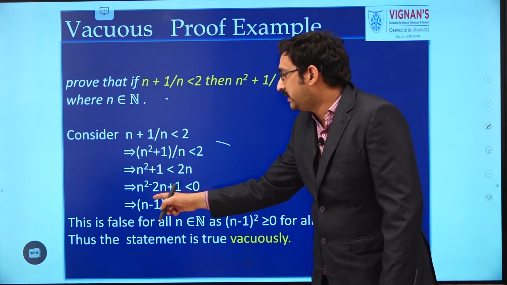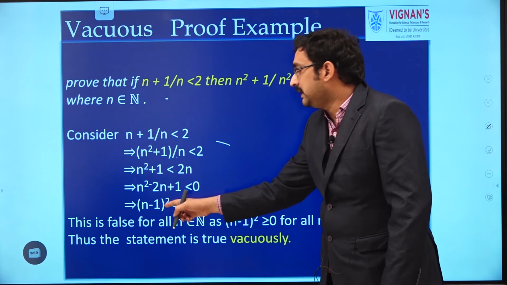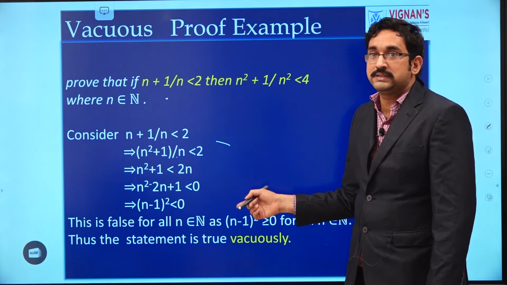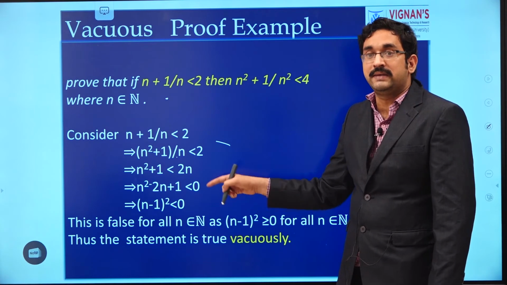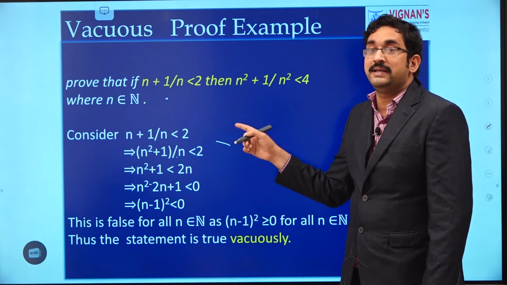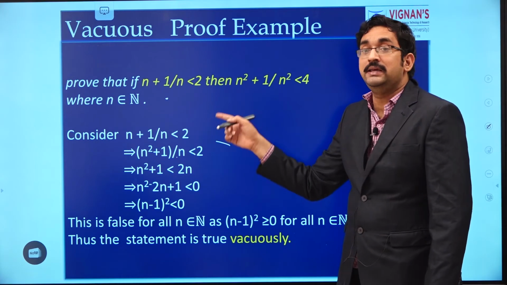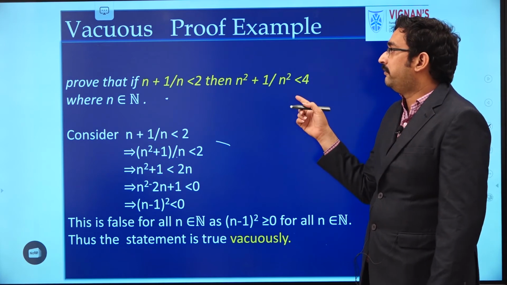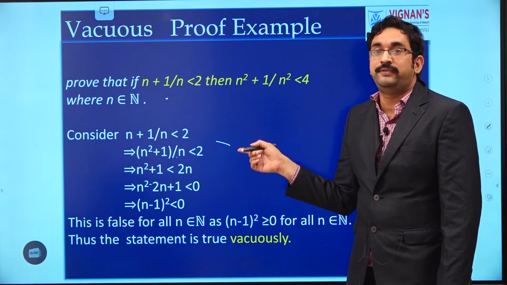Then we will get n square minus 2n plus 1 is less than 0. This is nothing but (n minus 1) whole square, which is less than 0. That is false, because take any square, even though we take n as a negative value, as it is a square, it must be positive. But here we got that it is negative. That means our assumption is wrong. So we proved that n plus 1 by n less than 2 is wrong. As we proved that P is false, by vacuous proof, we say that our condition is true. So this is one example for vacuous proof.